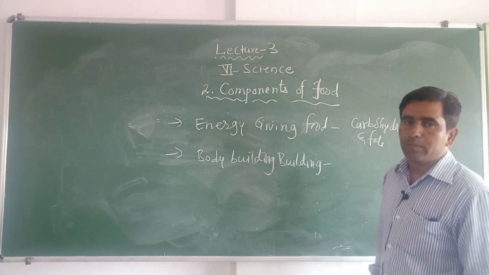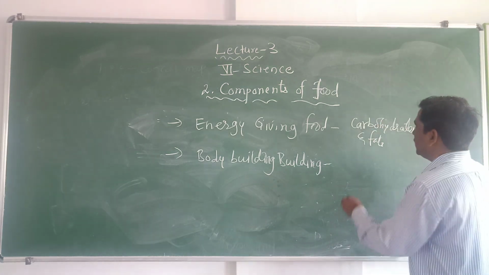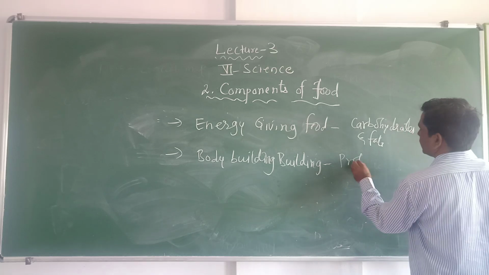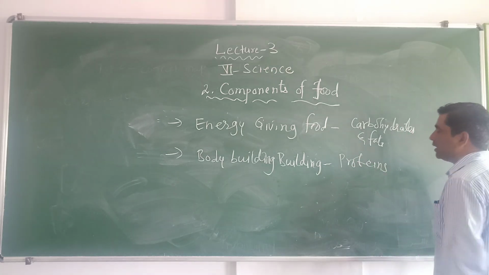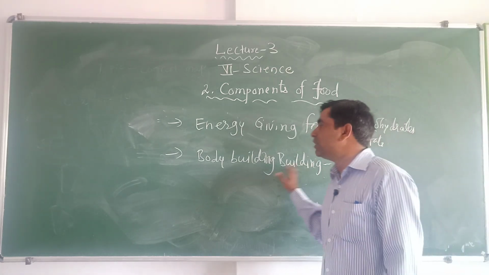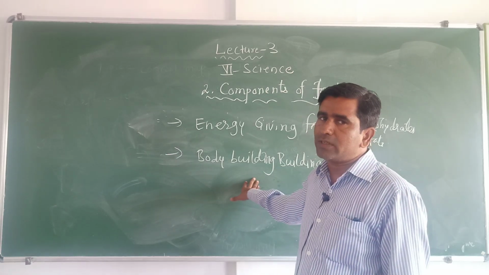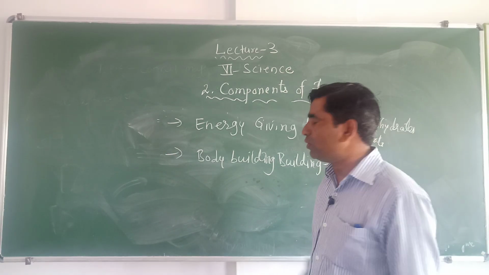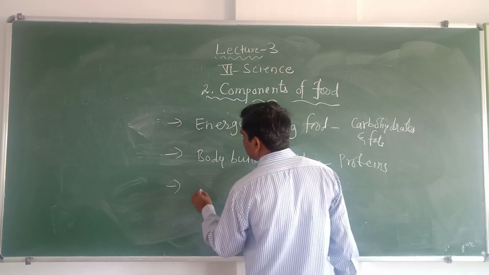The food items are nutrients like proteins. The food items rich in proteins are called bodybuilding food, as they help for the growth of the body and replace the worn out cells. The last type of food item is protective food.